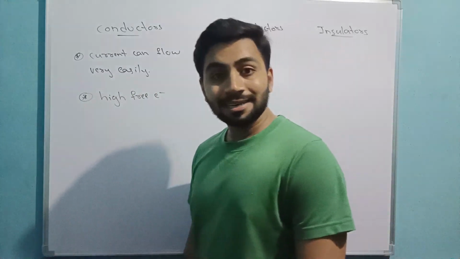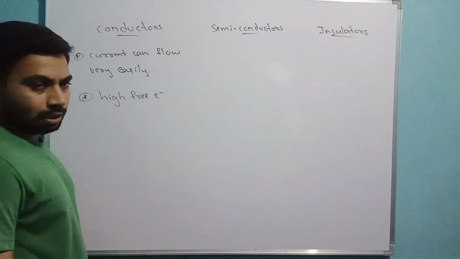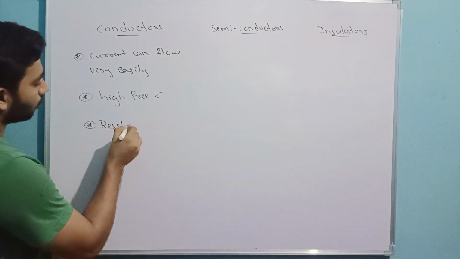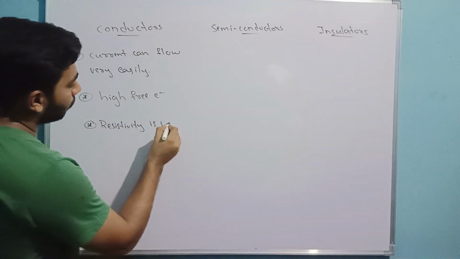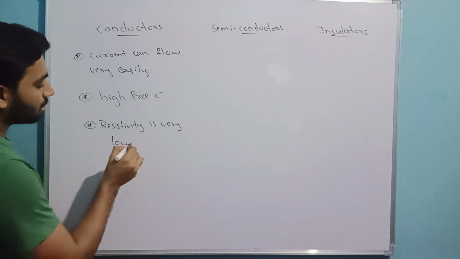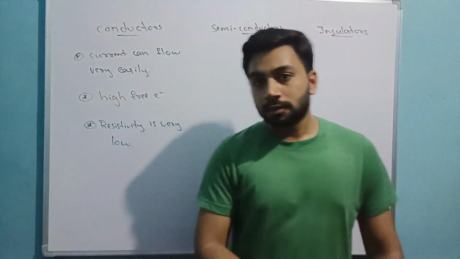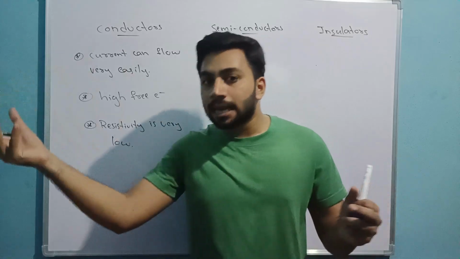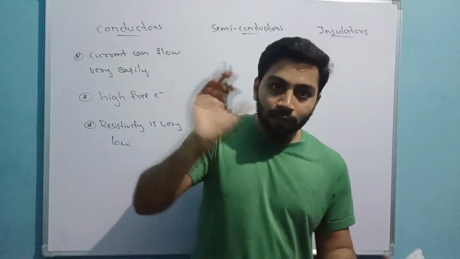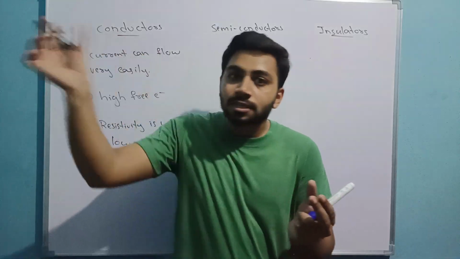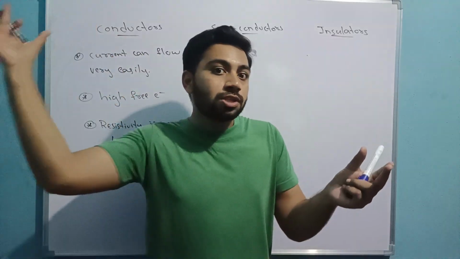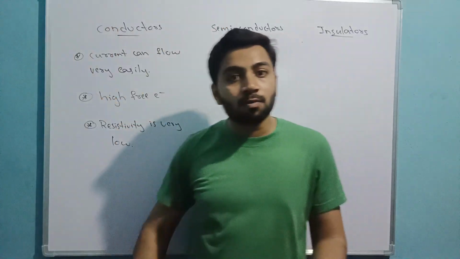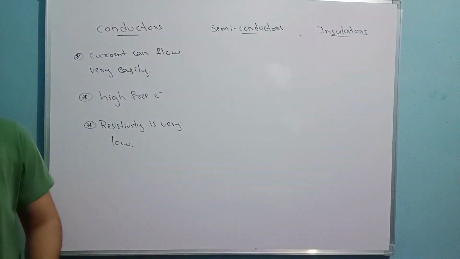Okay, now in conductors, there is one more thing. Here resistivity is very low. Sir, why resistivity? See, resistivity is low, that's why it is a conductor. If something is conducting electricity, its resistivity is low, right? Resistivity means opposition to the flow of charges, so resistivity is low, that's why conduction is more, right? Correct. Take down first.